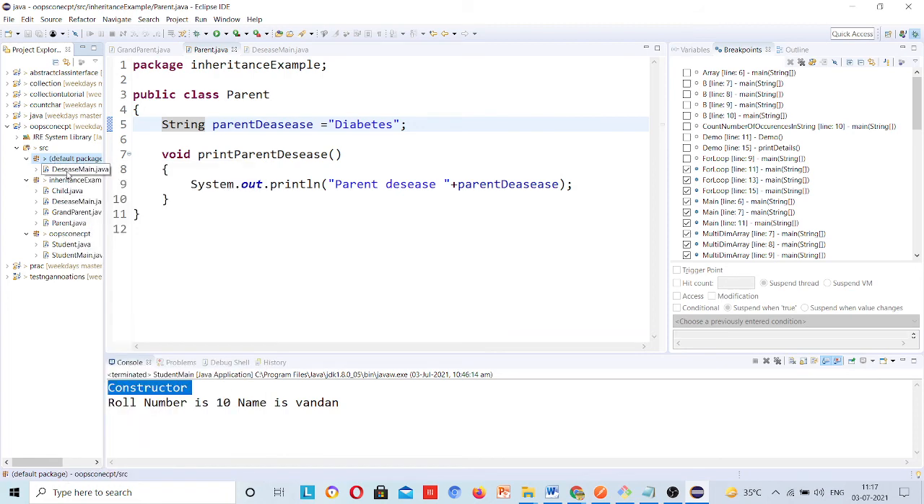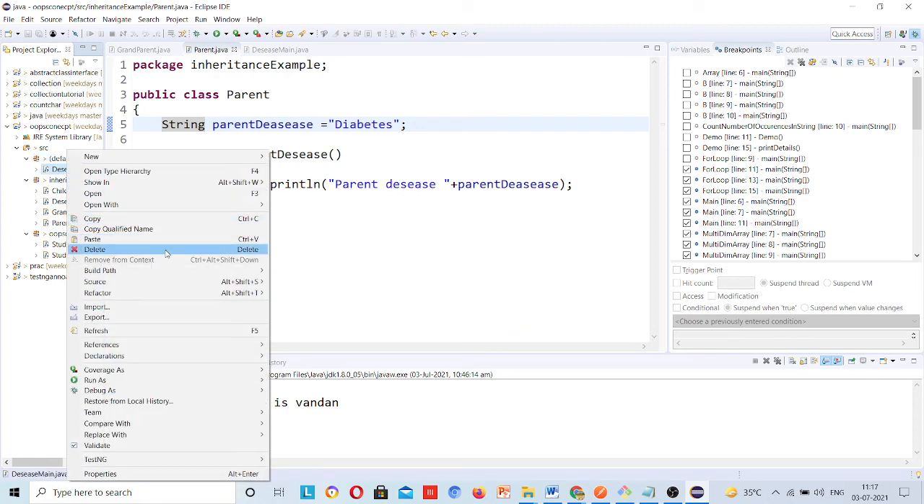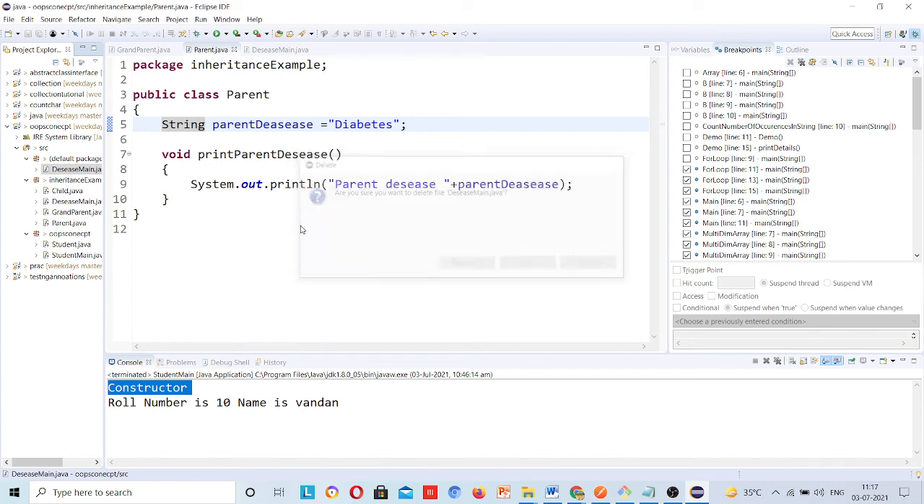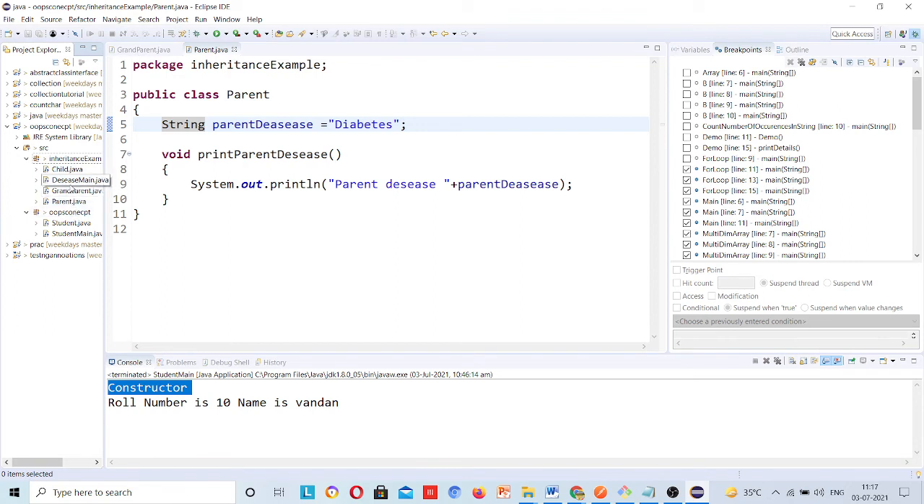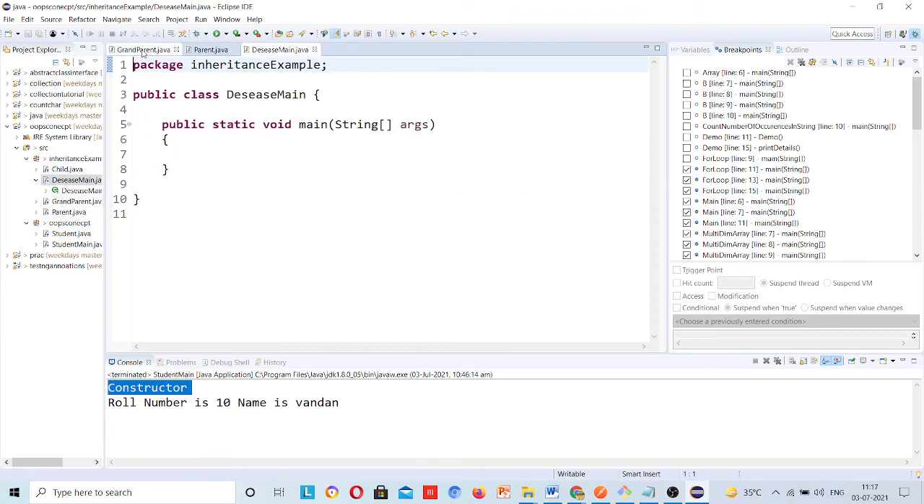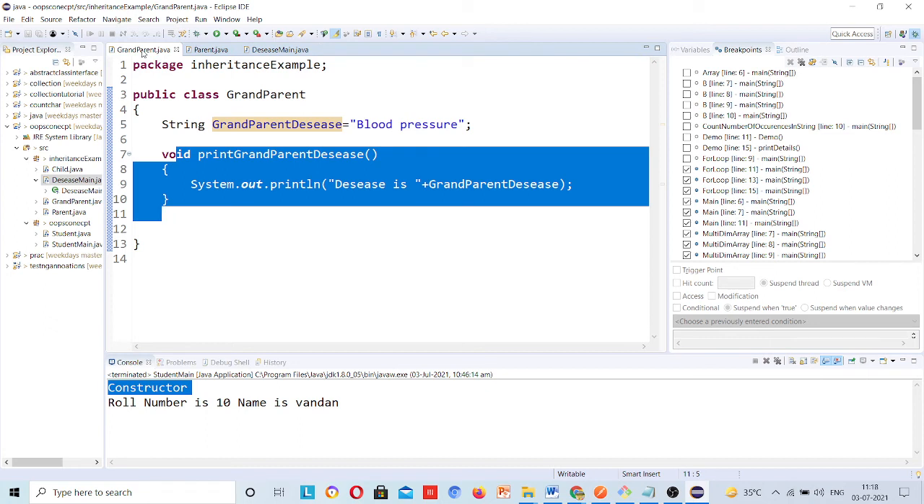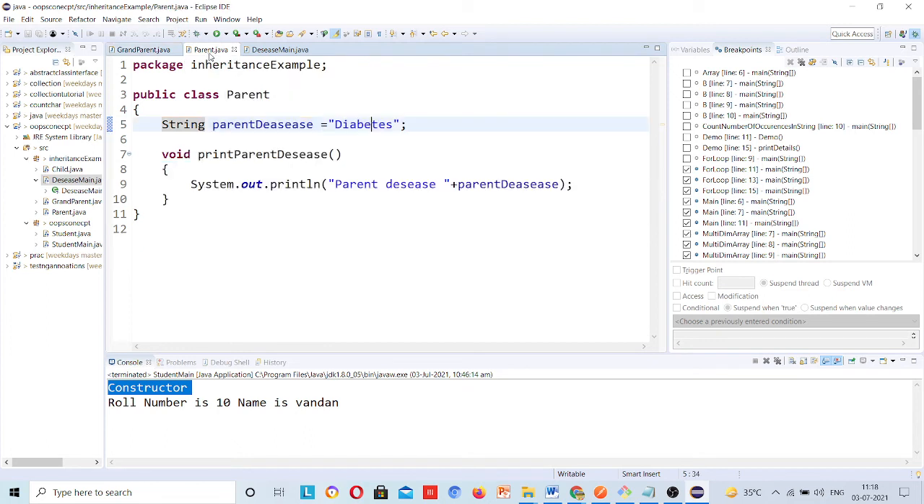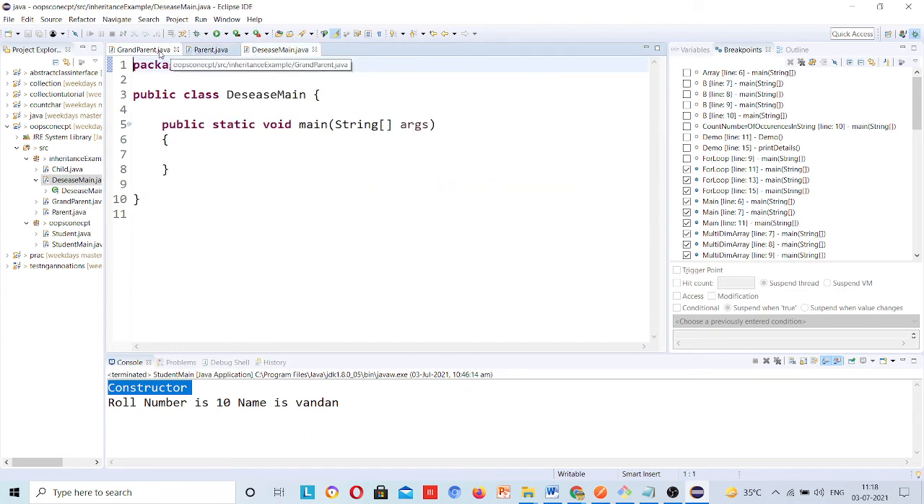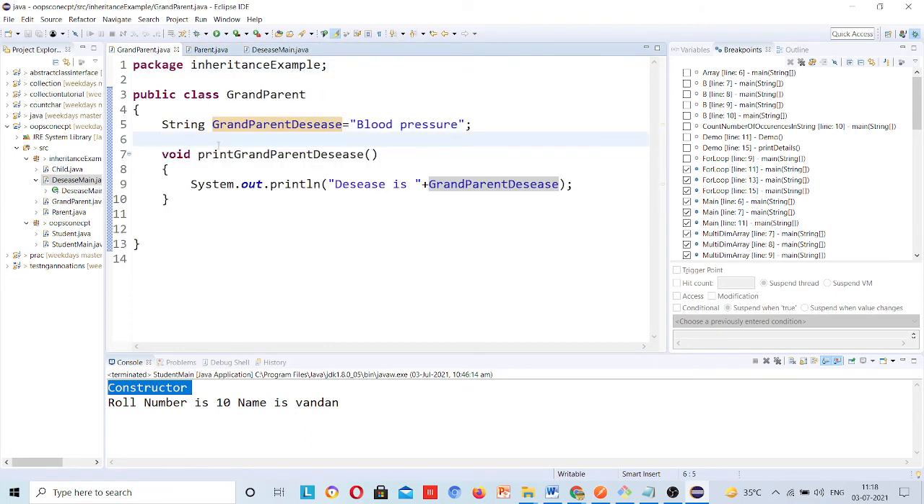Here's the delete, just delete this class. Now you can see I have this main, one is the grandparent, one is the parent, and one is main. Now you can see grandparent is diabetic, or just don't be confused with the class names parent, child and grandparent.